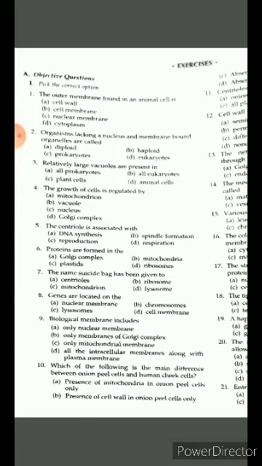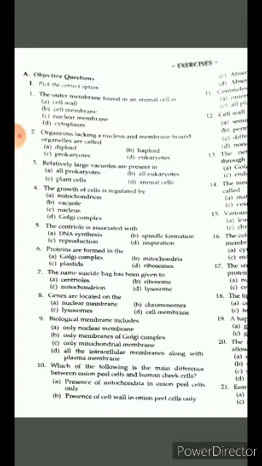The centriole is associated with DNA synthesis, reproduction, respiration, spindle formation. Answer is spindle formation. When chromosome is formed, so it is related to division of cell. So answer is spindle formation.